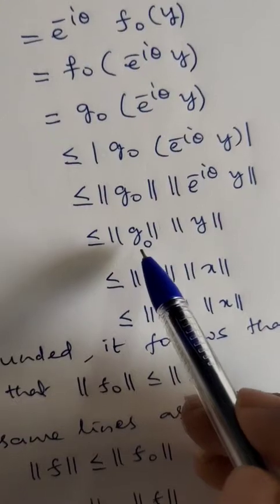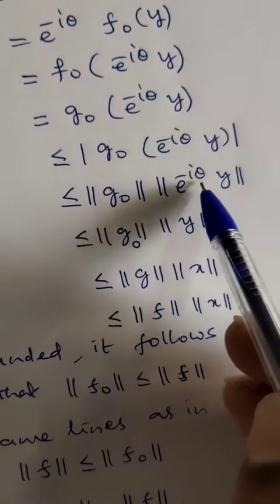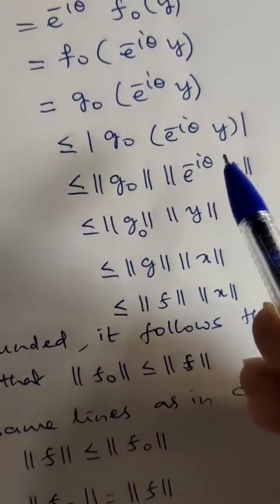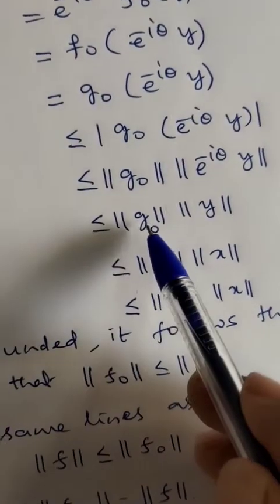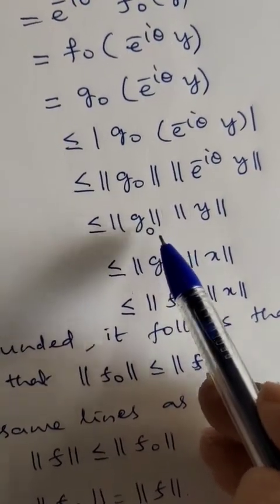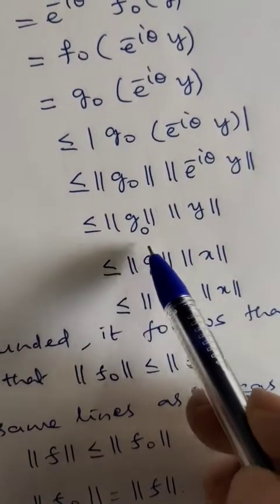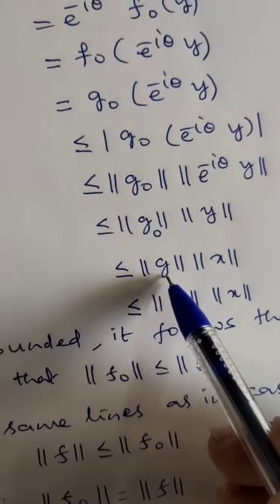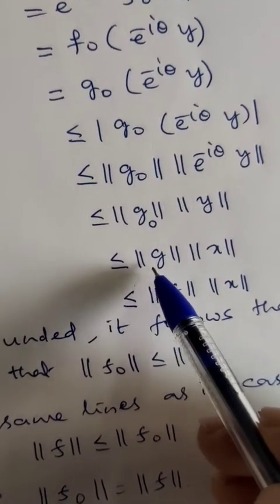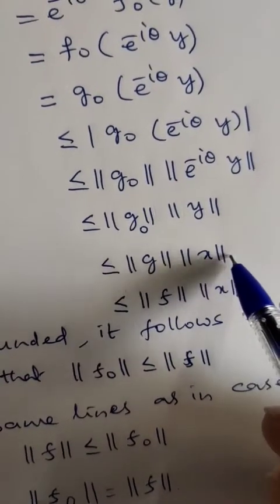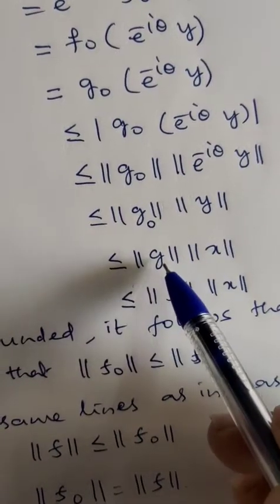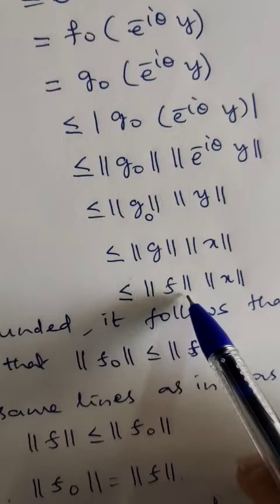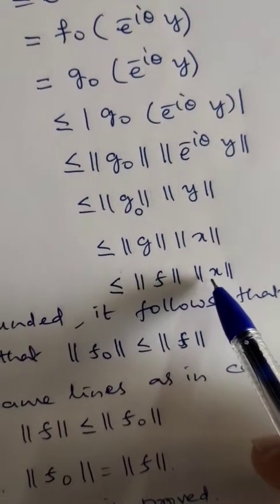So, this is less than or equal to norm of g naught into norm of y, because norm of e power of minus i theta is 1. So this is less than or equal to norm of g naught, and norm of g naught is same as norm of g, because it coincides on the real space. So this is less than or equal to norm of g into norm of x, but norm of g is certainly less than or equal to norm of f.